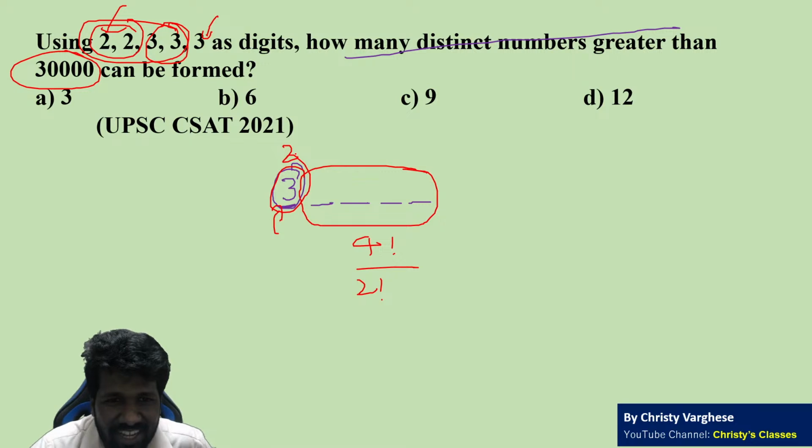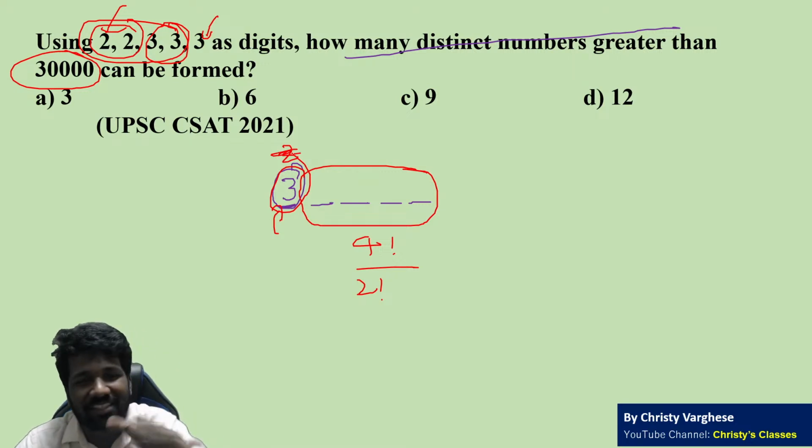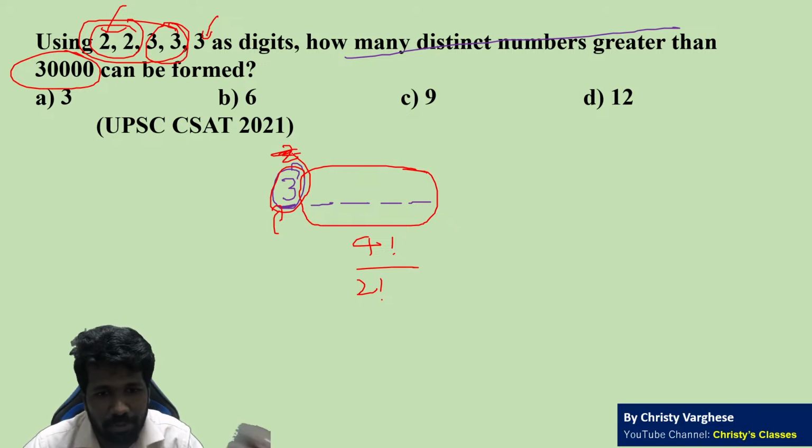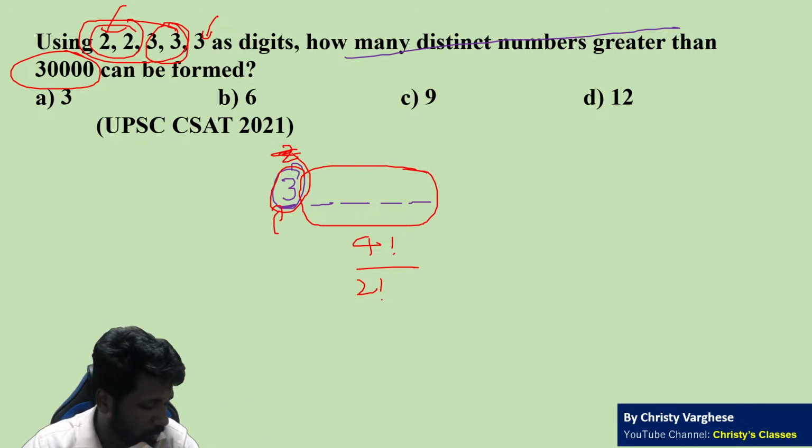Yeah, your basic understanding of digits and place values is needed. Digits and place values we already covered in this course. Those of you who missed it, you can check it out in the number system unit. I think it was the second lecture in this course.